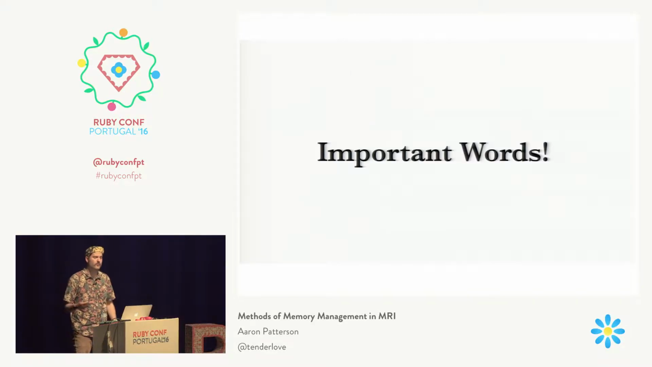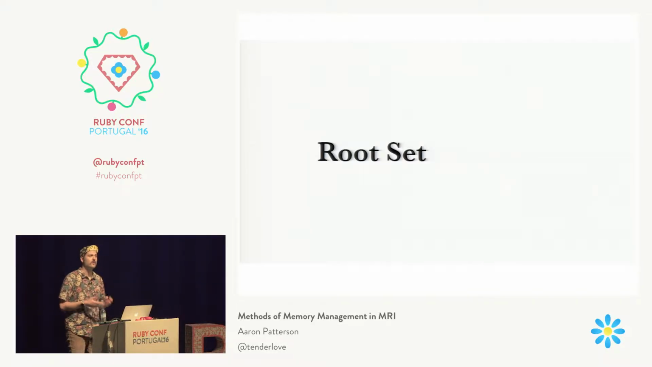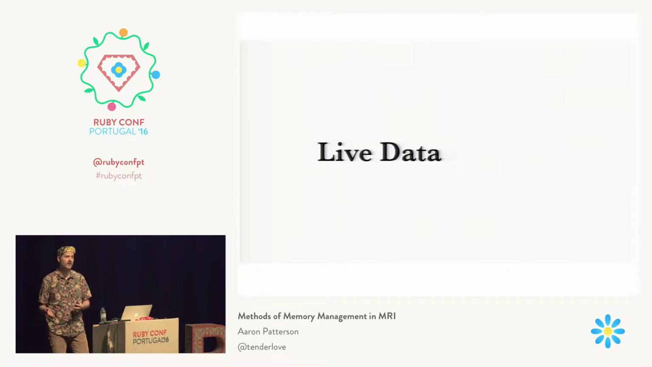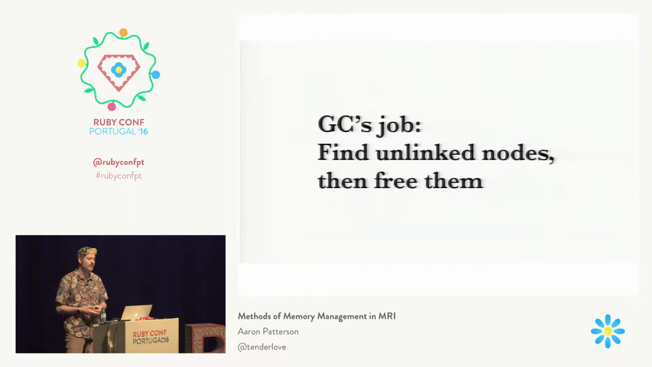So important words from this are, we have a root set. The root set are those root nodes, that one at the top, we can have one or more. Then there's garbage. Garbage are objects that are no longer referenced from the root. Those are objects that we can free. And then we have live data, and live data, those are objects that are referenced from the root node. So the GC's job is to find all unlinked nodes and free them.